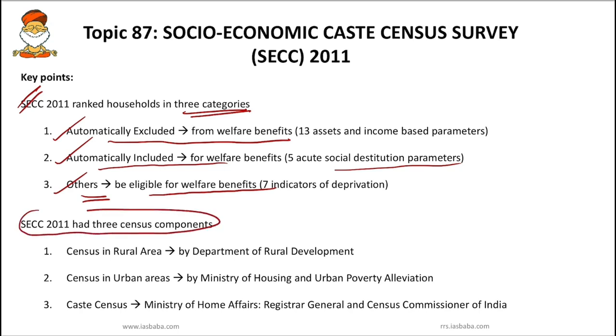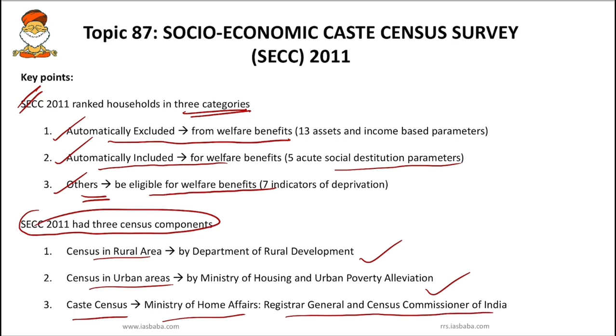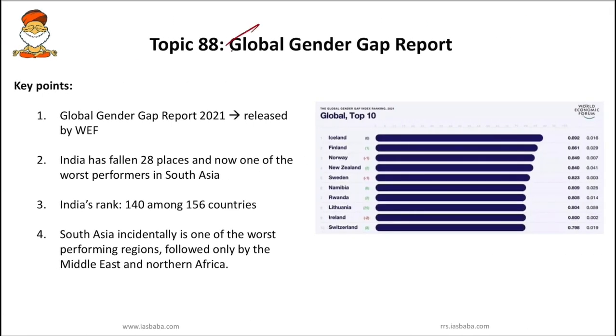Next, you should also know SECC 2011 had 3 census components. One is the census in rural areas, second the census in urban areas, and third is the caste census. The first one, the census in rural areas, is done by the Department of Rural Development. The second, the census in urban areas, is taken care of by the Ministry of Housing and Urban Poverty Alleviation. And the caste census is done by the Ministry of Home Affairs, that is, the Registrar General and Census Commissioner of India, who work under the Ministry of Home Affairs. So these are the things which we have to know.